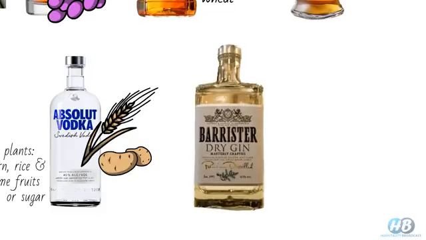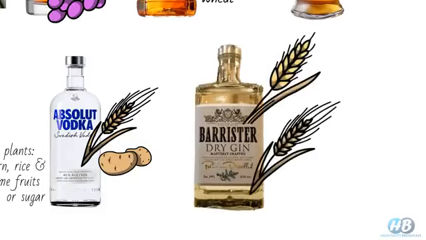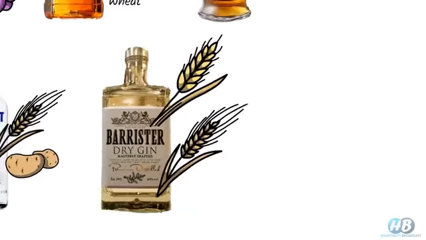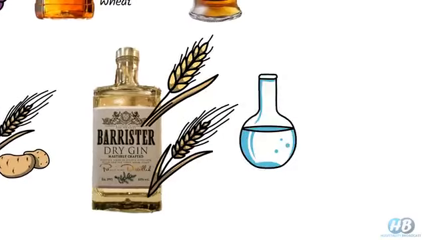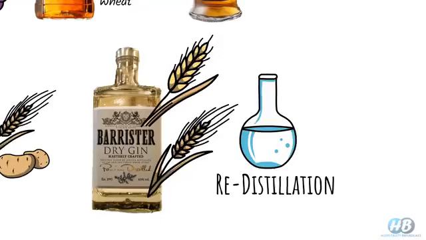Next we have gin. It is usually made from grains, mostly wheat or barley. Similar to other spirits, the fermentation and distillation process is followed, but it goes for redistillation again to get a more pure form. It can even go for multiple distillations.